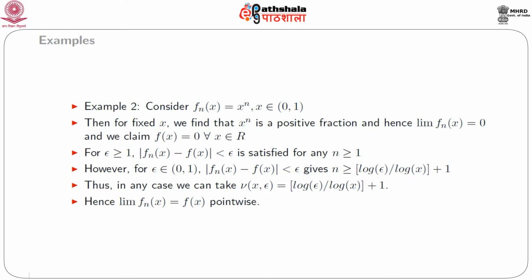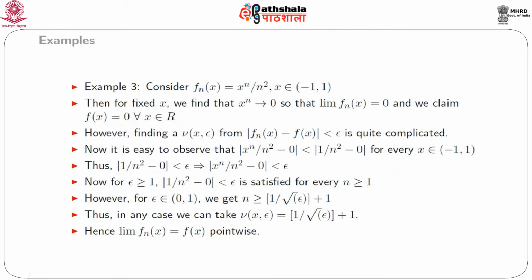However, for epsilon belonging to the open interval (0, 1), from the inequality that the absolute value of f_n(x) minus f(x) is less than epsilon, which means x to the power n less than epsilon, this gives n greater than or equal to the floor of log epsilon divided by log x, plus 1. As earlier, one can find the reasoning behind using the floor function. Thus, in any case, we can take ν(x, epsilon) as the floor of log epsilon by log x, plus 1. Hence, our claim that f(x) equal to 0 as a limit function is justifiable, and hence f_n(x) converges to the already defined f(x) pointwise.